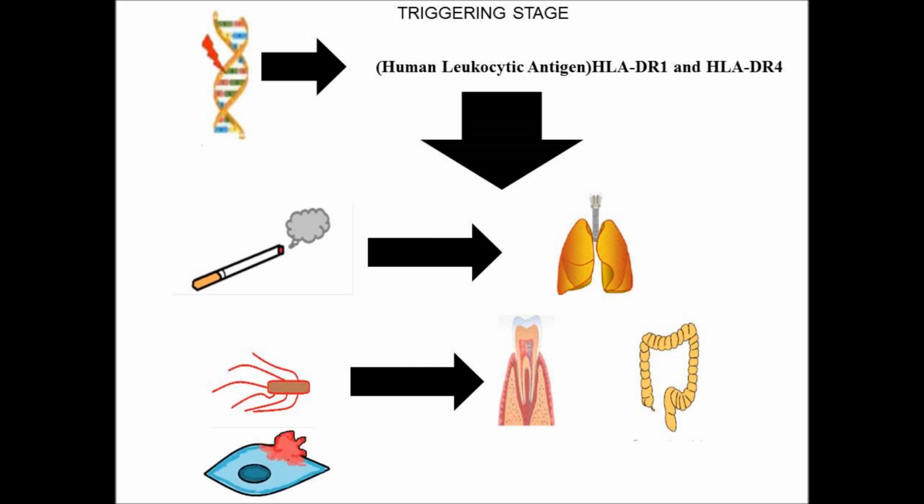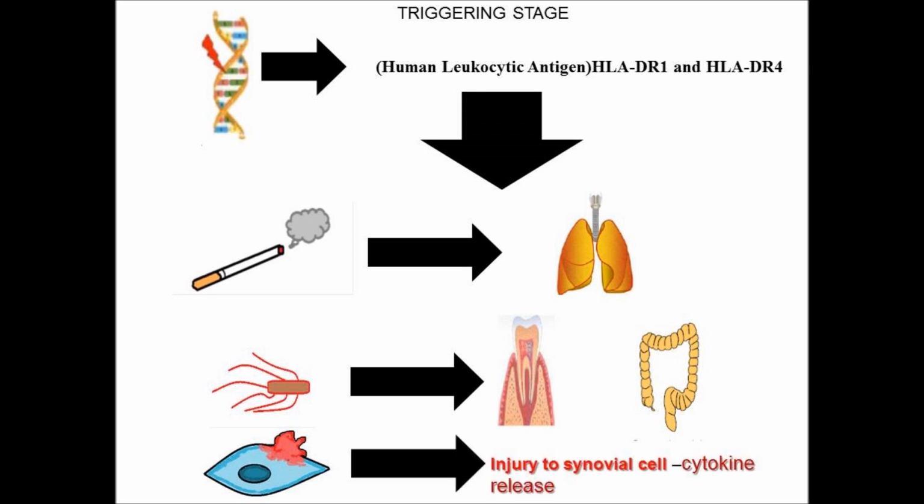One more environmental factor is injury of synovial cells. Say for example you have an injury like a fracture, or an injury to the joint.